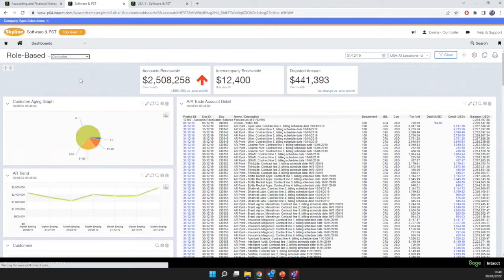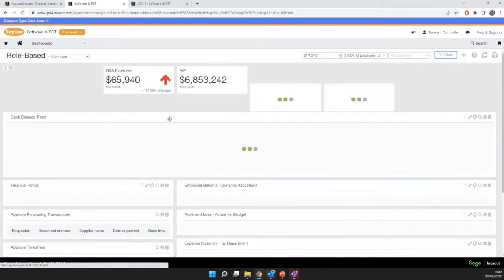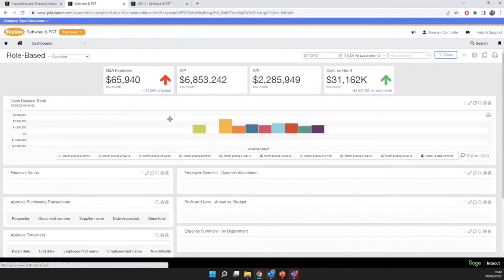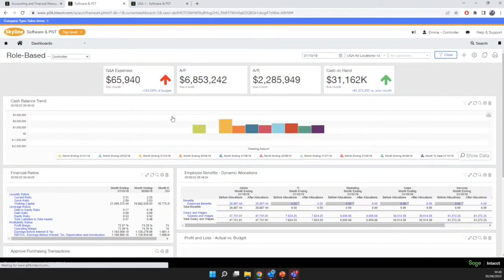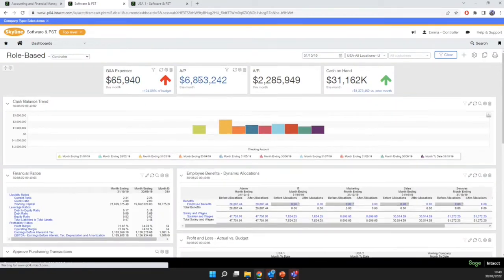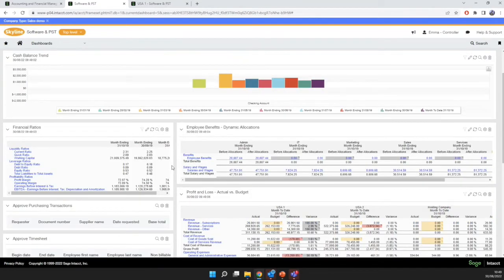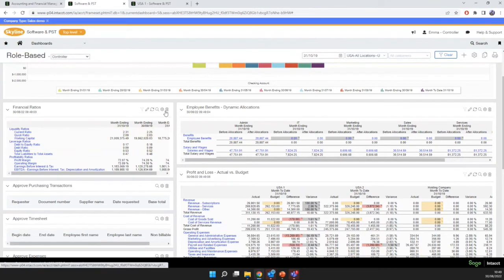I quite like the controller dashboard just because it's got some fancy bits in there that I can really show off Intacct. So in here, we've got some KPIs or some cards at the top that show us where we're at from our current accounts payable and accounts receivable balance, how much cash we've got in the bank, cash balances. We've got some various ratio reports in here.